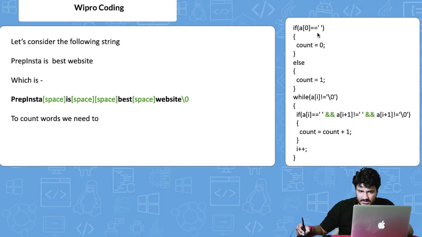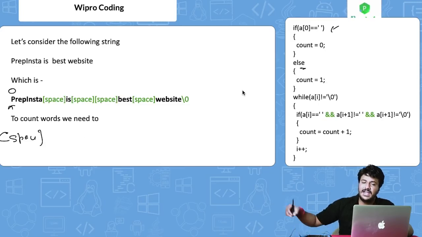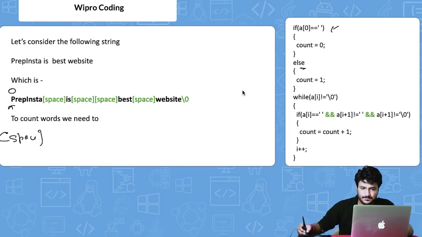So let's move ahead. What this particular code is saying: if a of 0, that is, currently we are at the 0th position, that is P. If a of 0 is equal to blank space, put count equals 0. This is not happening here, so it will go to else, because obviously the character is P, not a blank space. Had there been a space at the start, we would have put the count 0 and then the while loop would have iterated correctly.